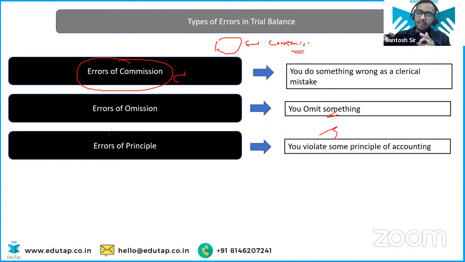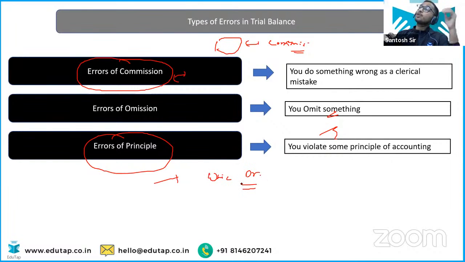Okay, but what is this error of principle? Now I'll give you an example. Suppose a question is asked in the examination in accounts, which account you will be debiting, and you are making a guess. Okay, you don't know the concept of which account to debit and which account to credit. You are making a guess. You are analyzing it on your own assumptions. You don't know the concept. Then this is the error of principle. If the accountant lacks complete understanding of the concepts and principles, then we will say that's the error of principle.